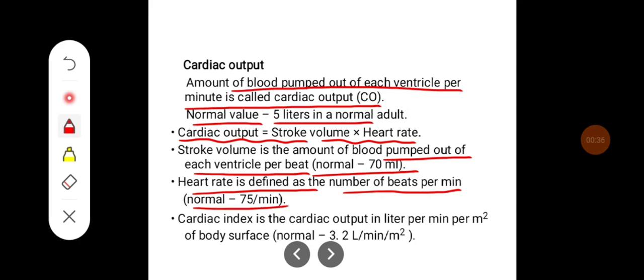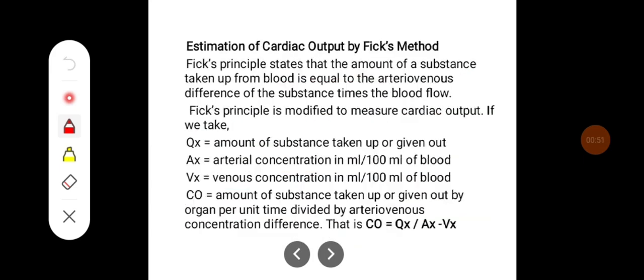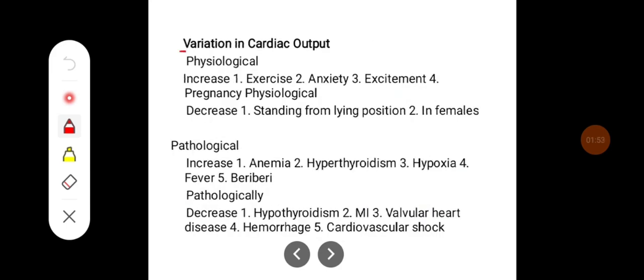And cardiac index is the cardiac output in liters per minute per meter square of body surface area, and normally it is around 3.2 liters per minute per meter square area. There can be variation in the cardiac output.